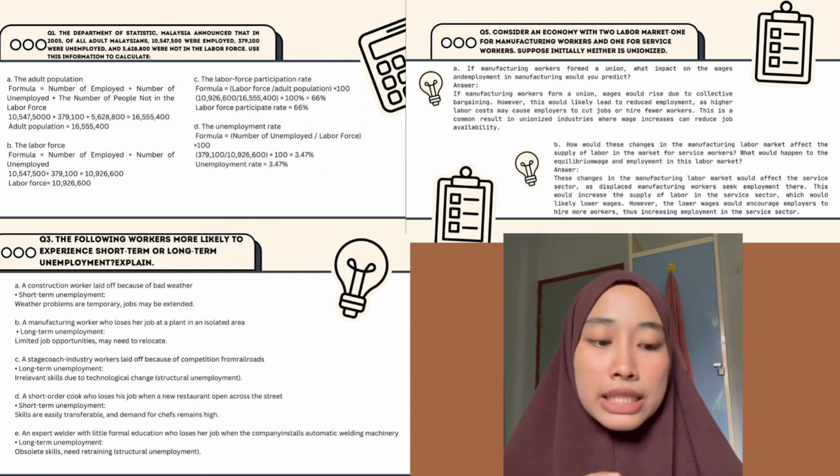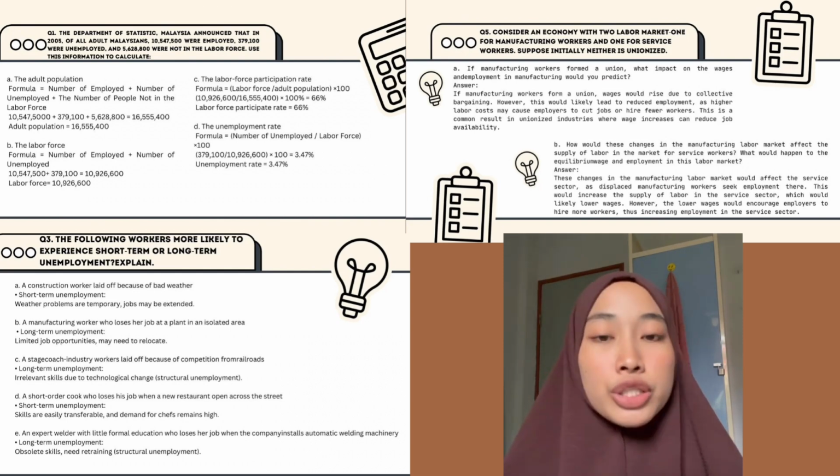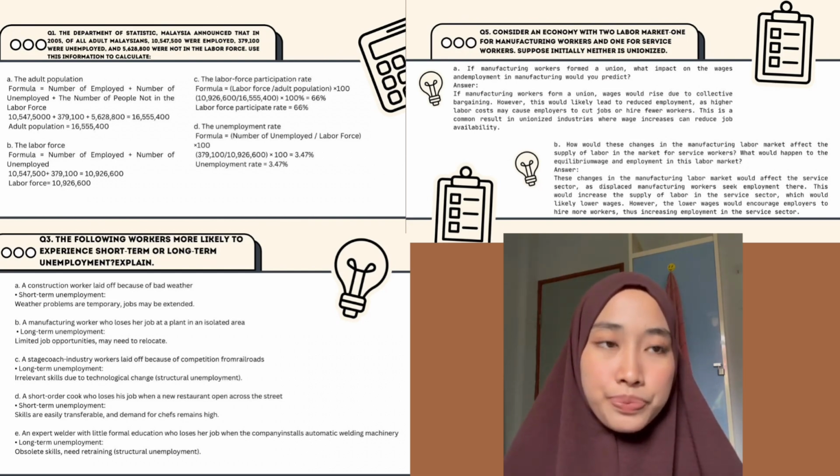Since the worker has limited formal education, retraining for a new role may be more challenging, leading to prolonged unemployment.